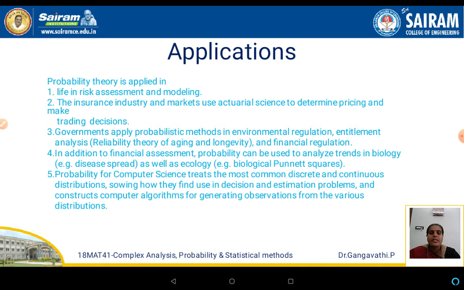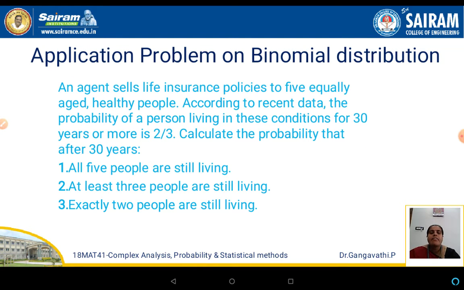In addition to financial assessment, probability can be used to analyze trends in biology, for example disease spread, as well as ecology and biological Punnett squares. The last one we can say here is probability for computer science, which treats the most common discrete and continuous distributions, showing how they find use in decision and estimation problems, and construct computer algorithms for generating observations from the various distributions. So these are a few general applications of probability, and specifically let us see where exactly binomial distributions can be applied.